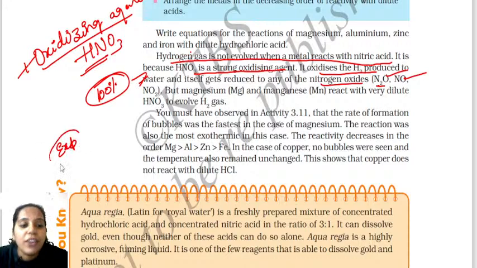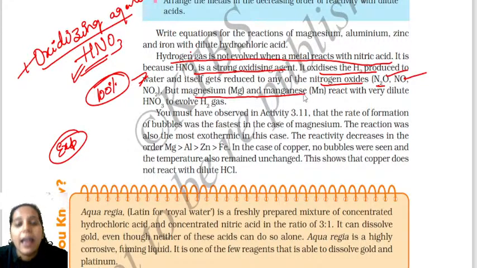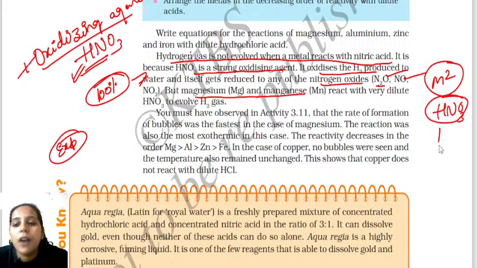So now you also have to know an exception case. I told you just now, metals do not react with nitric acid to release hydrogen gas. But there are a few metals such as magnesium and manganese. You can remember M square. M square reacts with HNO3 to release what? To release hydrogen gas. What is this M square? M square is nothing but magnesium and manganese. Clear? Okay. So this is an exception case.